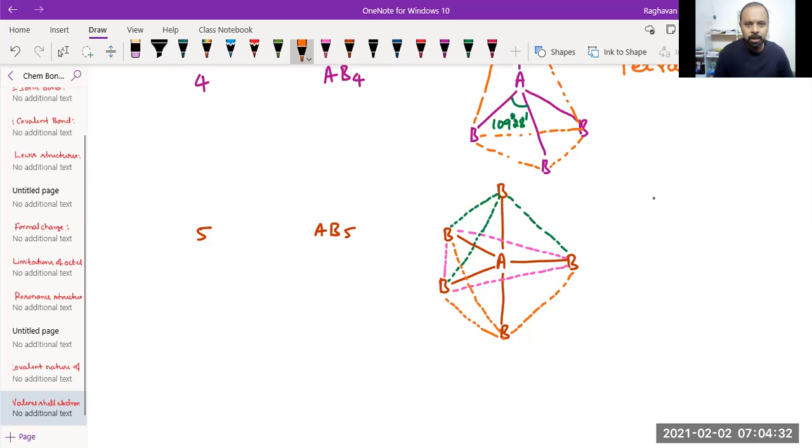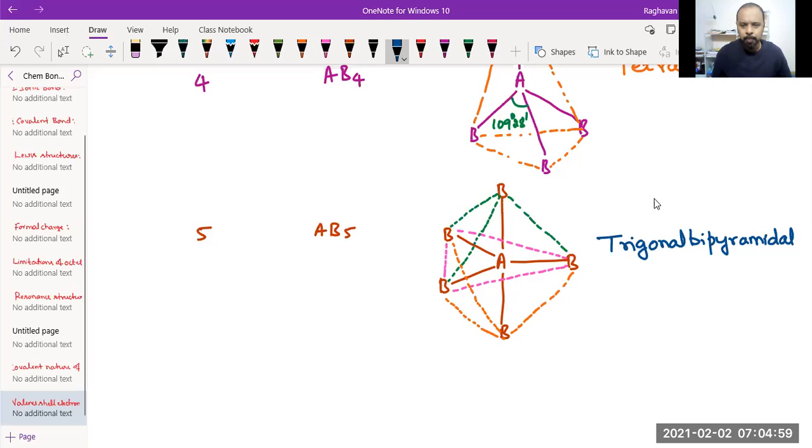It is trigonal bipyramidal geometry. Here, three bonds are in the triangular plane, within the plane of the molecule.